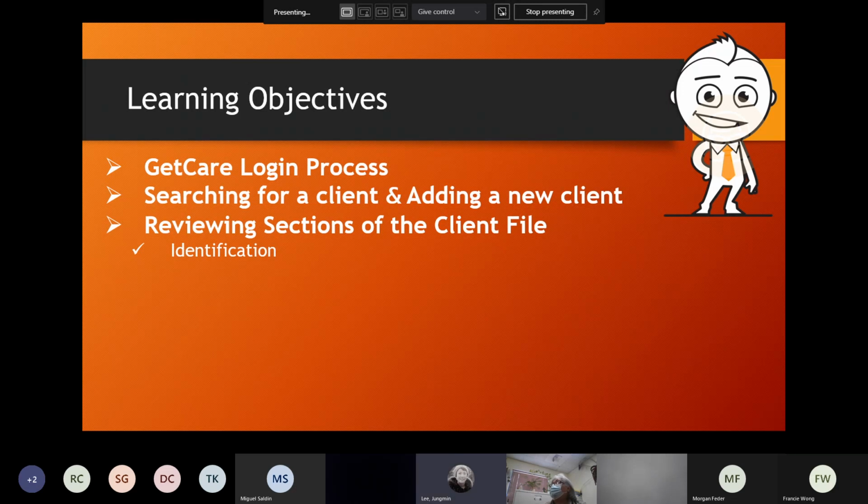Yes, demographic info is actually, thank you, Dana, under demographics. Identification is more like address and phone number. So what data will be under demographics? You can write in the chat box.